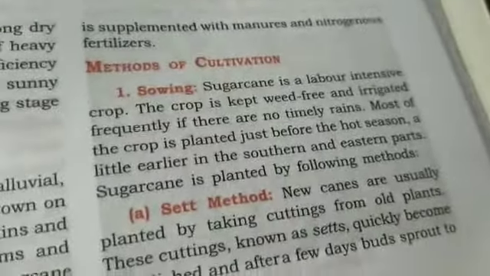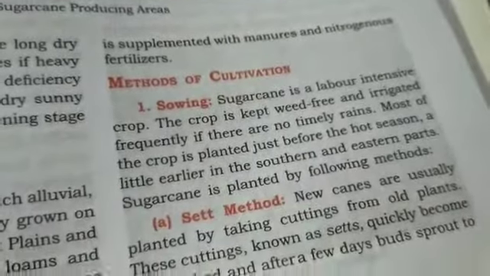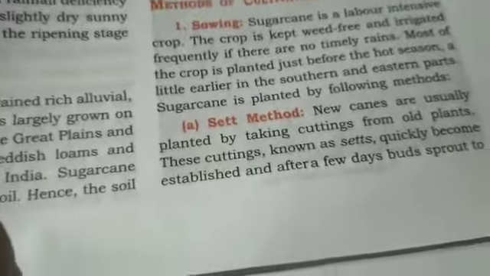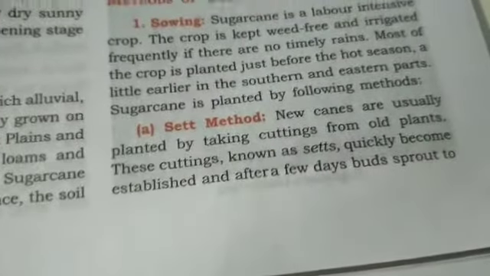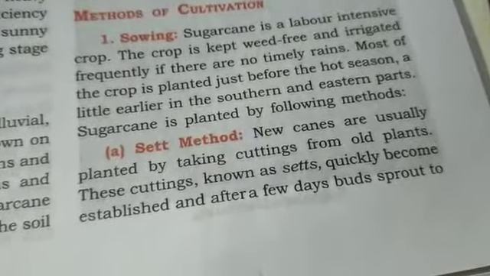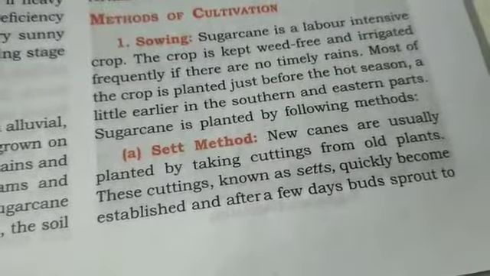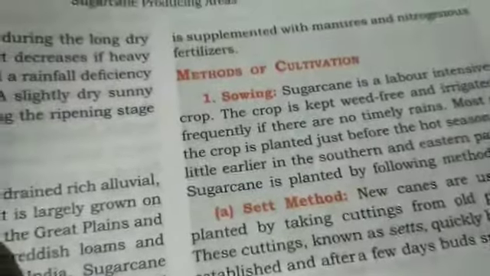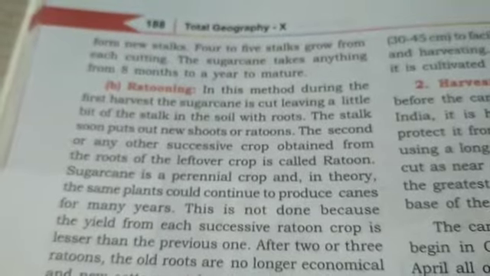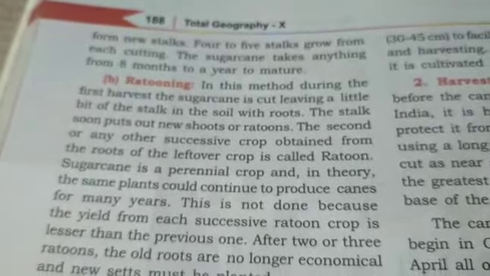Now, there are the methods for the cultivation. First is the sowing period. It's a labor intensive method. The crop is kept weed free and irrigated frequently. Then we have the set method. New canes are usually planted by taking cuttings from the older stock, and these cuttings are known as sets. These sets quickly become established, and after a few days buds sprout out of them like nodules. Then 4 or 5 stalks grow from each cutting. The sugarcane takes around 8 months for maturation.